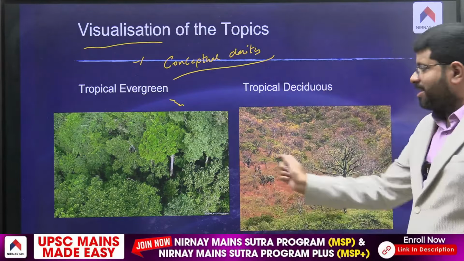As you go further into the desert, no rain. That is the desert. So no rain, desert. Some rain, savanna grasslands. Decent rain, deciduous monsoonal forest. Continuous rain throughout the year, evergreen forest. If you see the pictures of these four, you get to know something about vegetation and its connectivity with the climate. So my pictures speak a lot, right? This is what the theme here is. This is what I focus on.